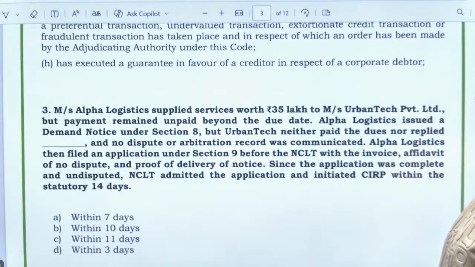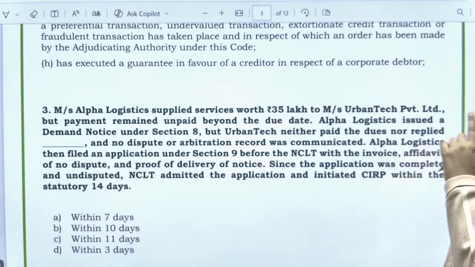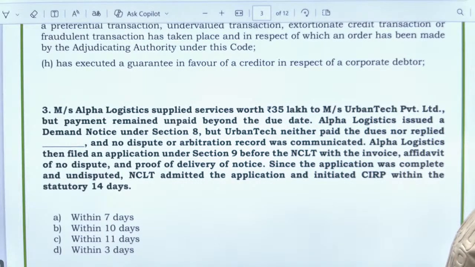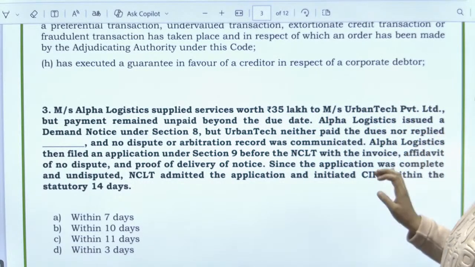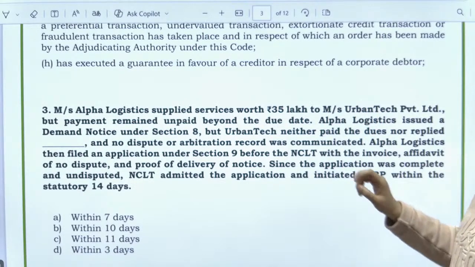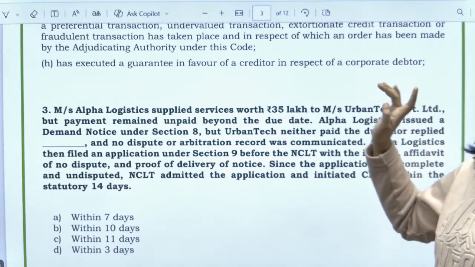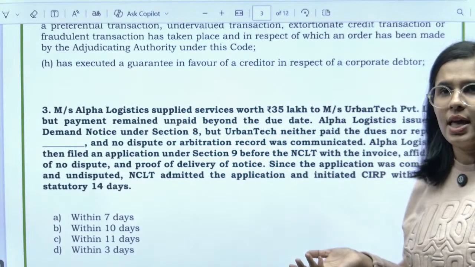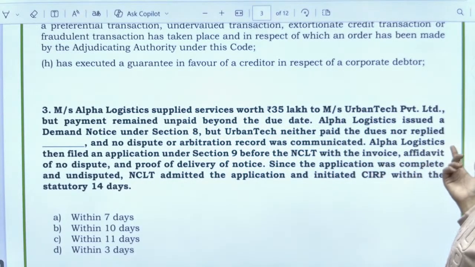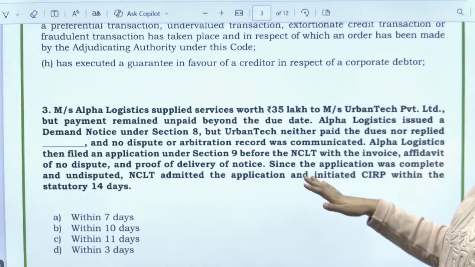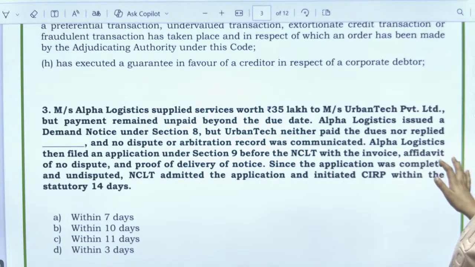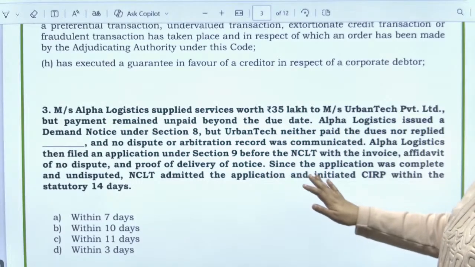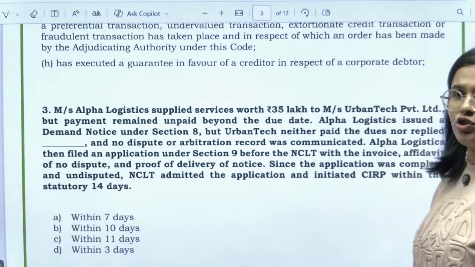Now Messrs Alpha Logistics supplied services worth 35 lakhs to Messrs Urban Trek Private Limited, but payment remained unpaid beyond the due date. The money was not received. Alpha Logistics issued a demand notice under section 8, okay, but Urban Trek neither paid the dues nor replied within how many days, and no dispute of arbitration was communicated. Alpha Logistics then filed an application under section 9 with NCLT, with proof of delivery. Since the application was complete, NCLT admitted it and initiated CIRP within the statutory 14 days.